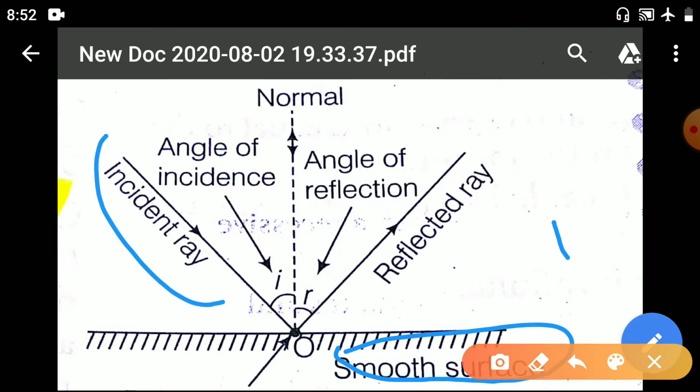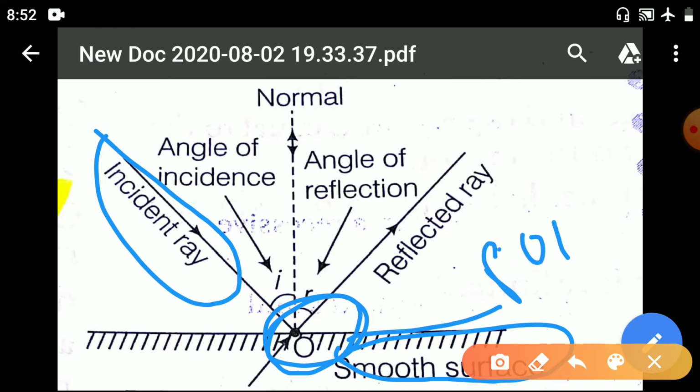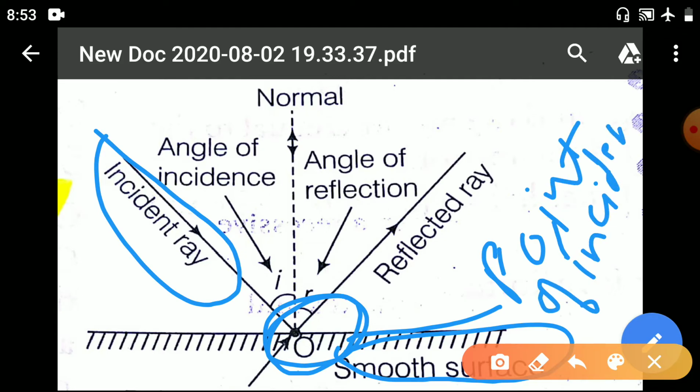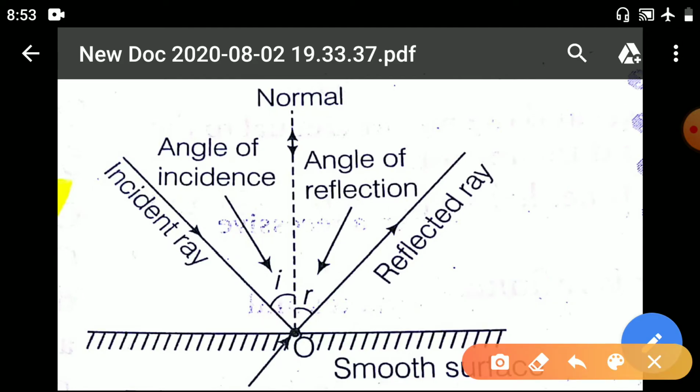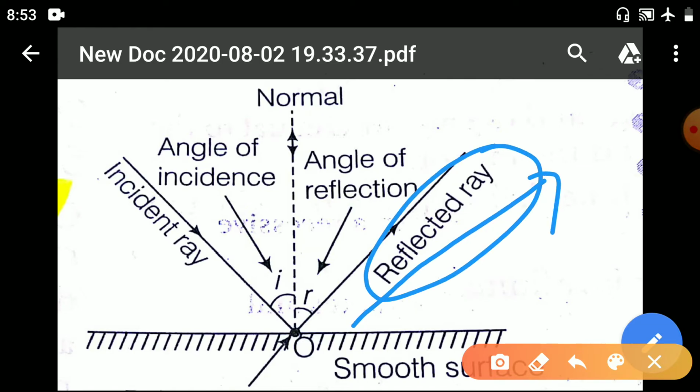The ray which is coming is known as the incident ray, and the point where it strikes the surface is known as the point of incidence. After striking, the ray is getting back, that is known as the reflected ray.